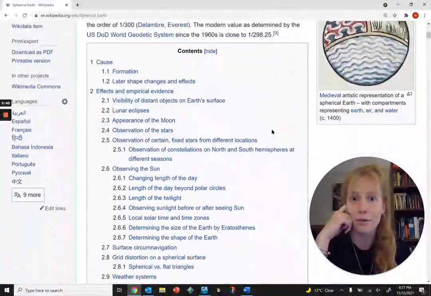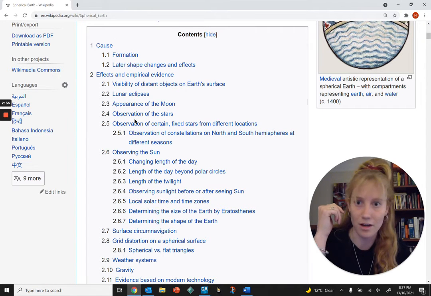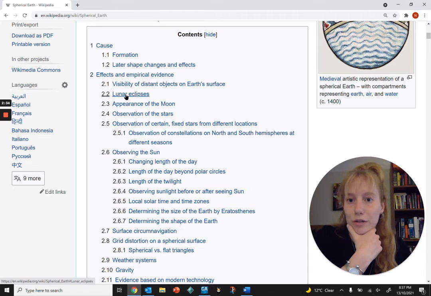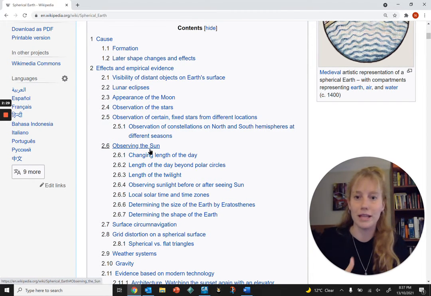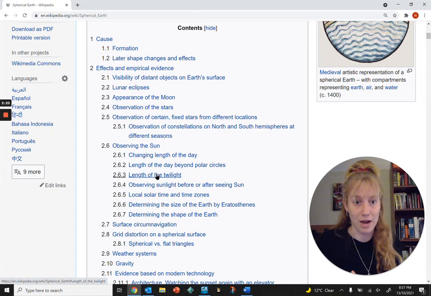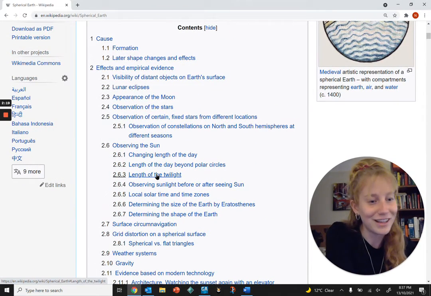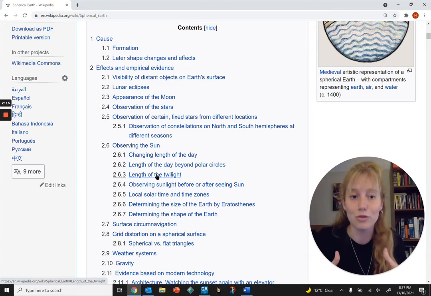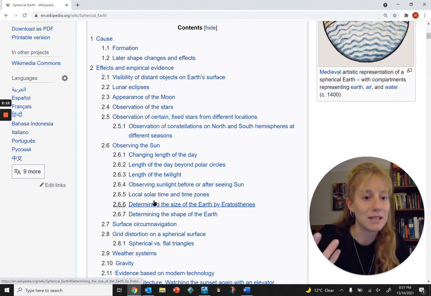But what I'm looking for is this contents page. And we can see here on the contents page that there are actually lots and lots of different arguments. We could talk about lunar eclipses, we could talk about observing the sun and how the length of the day, the length of twilight, how measuring those things determines that the earth is round. And so I'm going to pick 3 that I've had a look at before, and I'm going to use those as my main points. So essentially this contents page has given me some ideas.